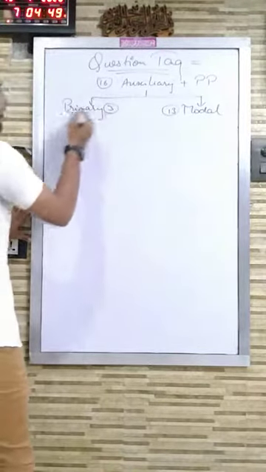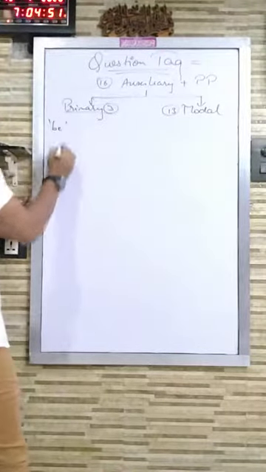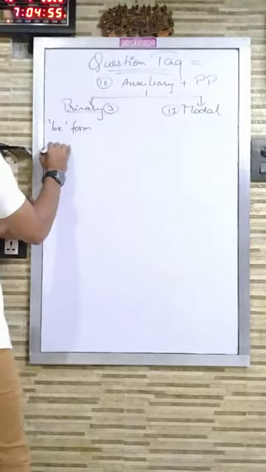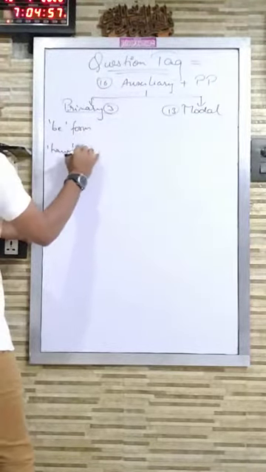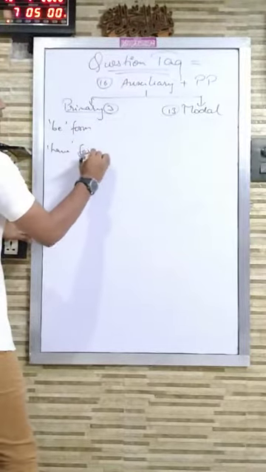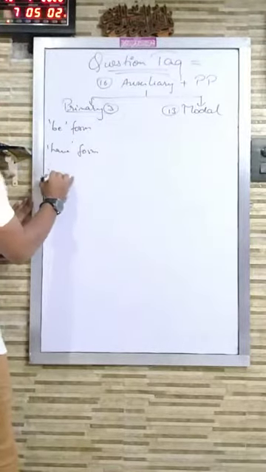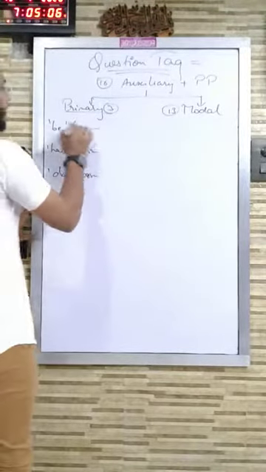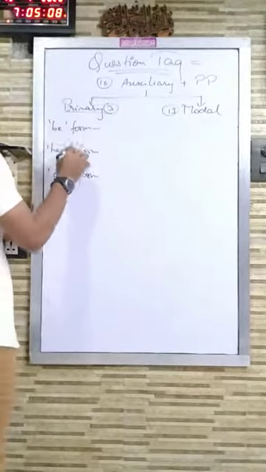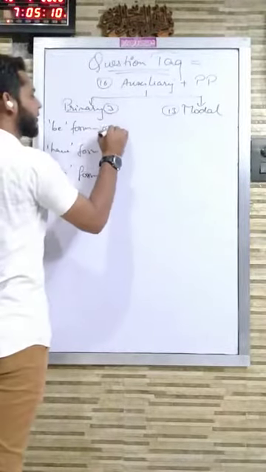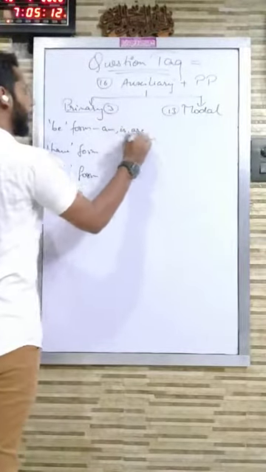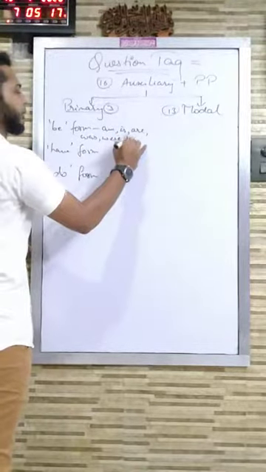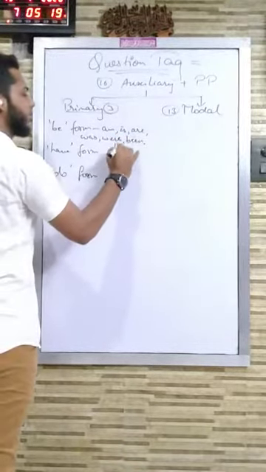Now primary auxiliaries are further divided into 3, that is be form, have form, just spare my handwriting, and do form. Okay, be form is further divided into 7, that is am, is, are, was, were, be, and the last is been.